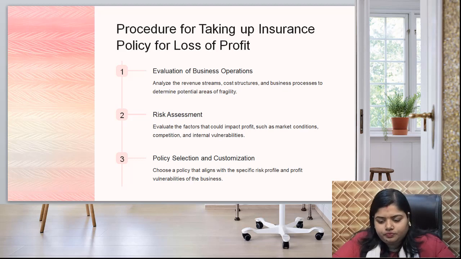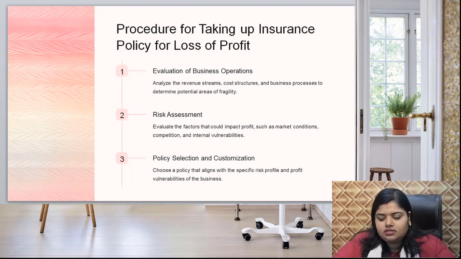So now let us come to the procedure for taking up an insurance policy for loss of profit. What is the process? First of all, evaluate the business operation. Analyze the revenue streams, cost structures and business processes to determine potential areas of fragility. Right? After that, go for risk assessment.